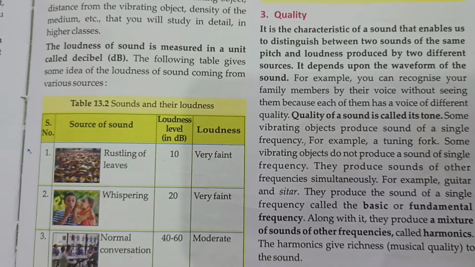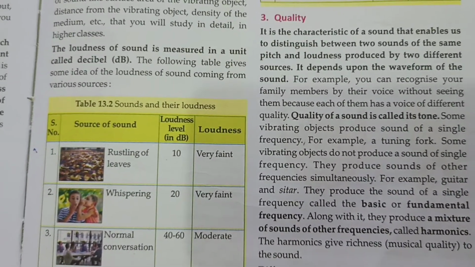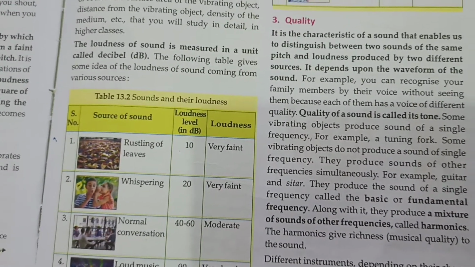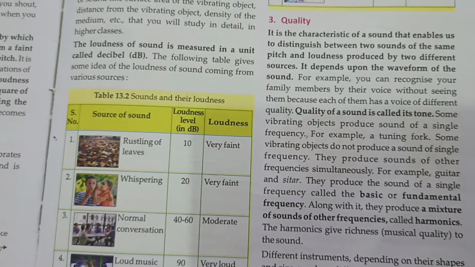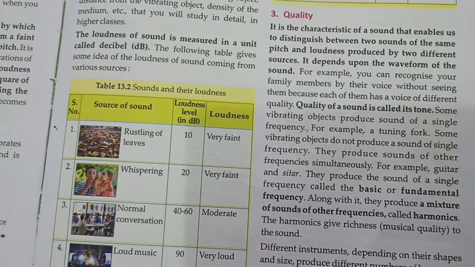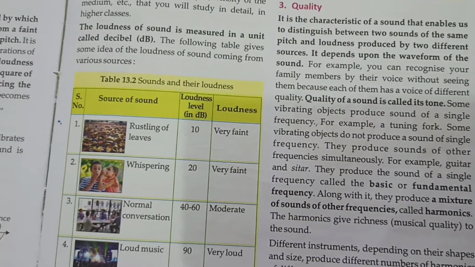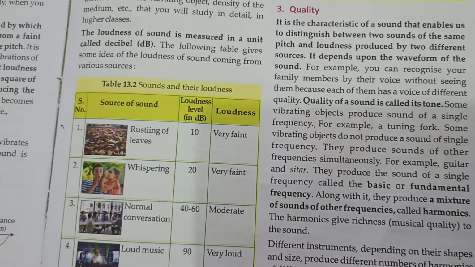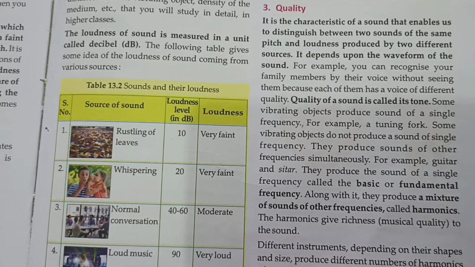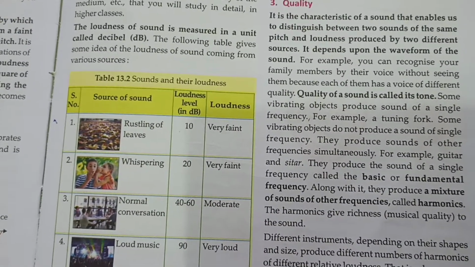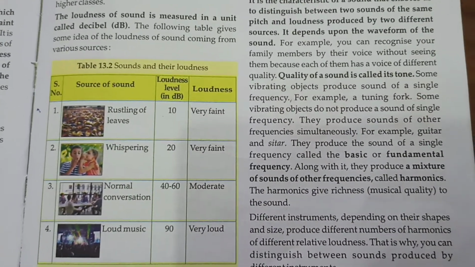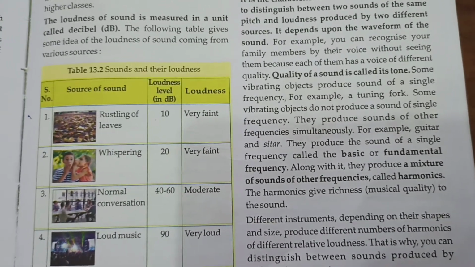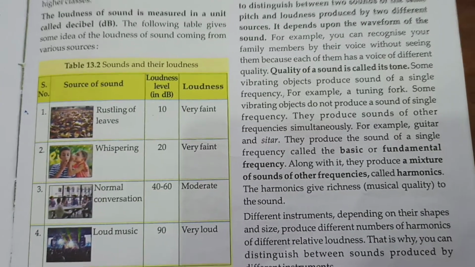Some vibrating objects produce sound of a single frequency, for example a tuning fork. Some vibrating objects do not produce a sound of a single frequency. They produce sounds of other frequencies simultaneously, for example guitar and sitar. They produce the sound of a single frequency called the basic or fundamental frequency. Along with it, they produce a mixture of sounds of other frequencies, which are called harmonics.